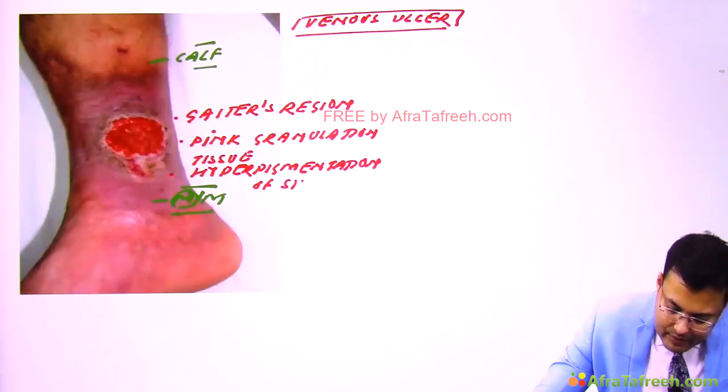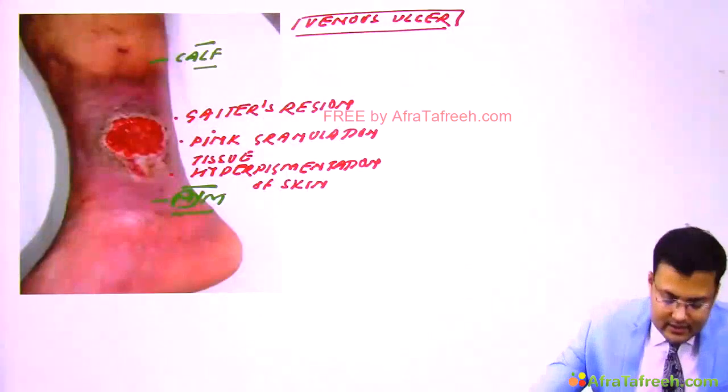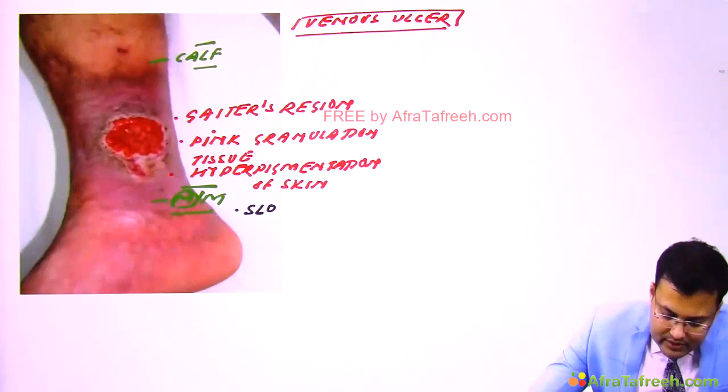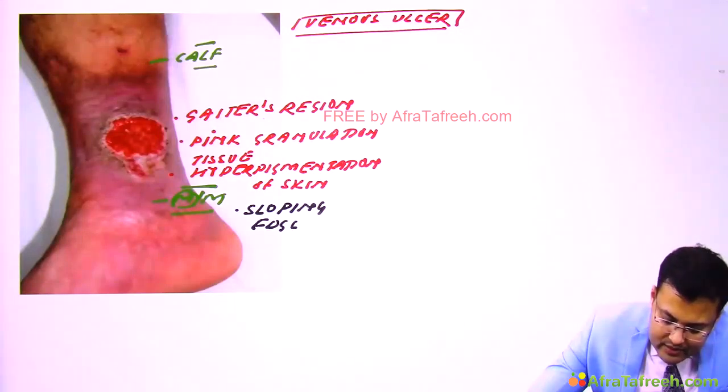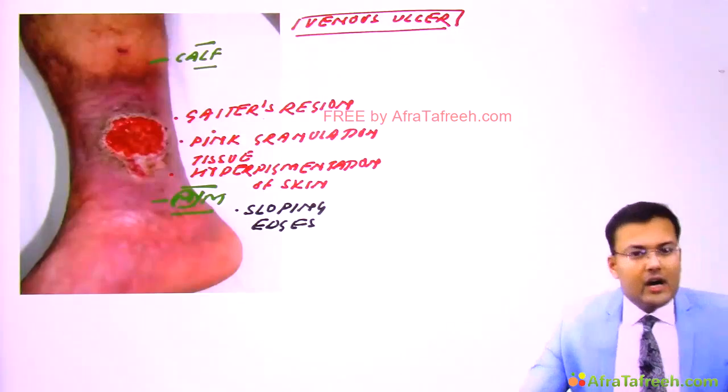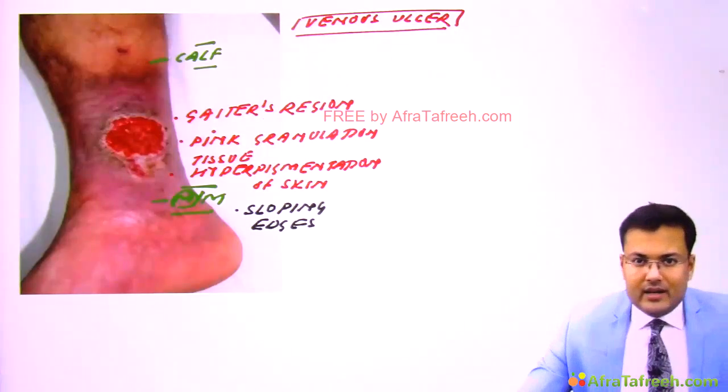And most important, what kind of edges? In healing ulcers, or in a varicose ulcer, there are sloping edges. Okay, how do you differentiate it from arterial ulcers, or what are the features of arterial ulcers?